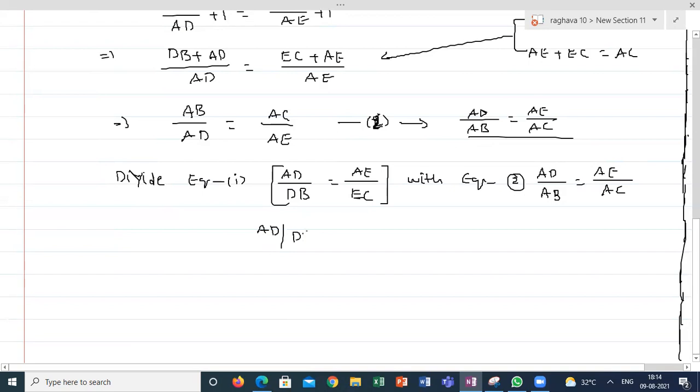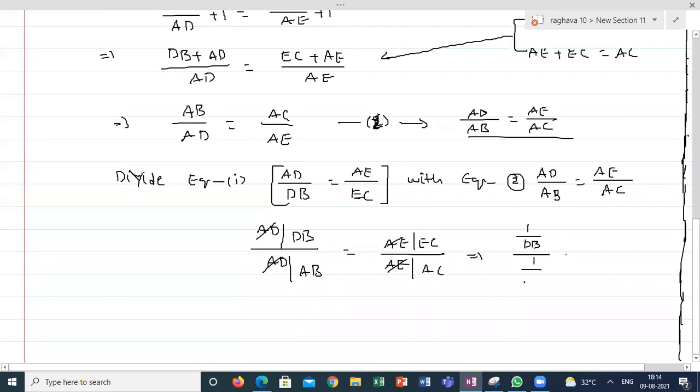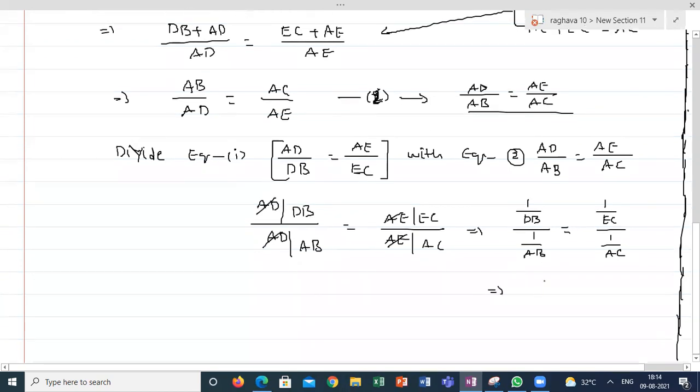AD by DB divided by AD by AB is equal to AE by EC divided by AE by AC. AE cancel, AD cancel. So it will remain 1 by DB divided by 1 by AB, which is equal to 1 by EC divided by 1 by AC. So after taking this, it will become AB by DB is equal to AC by EC. This is the second proof we require.